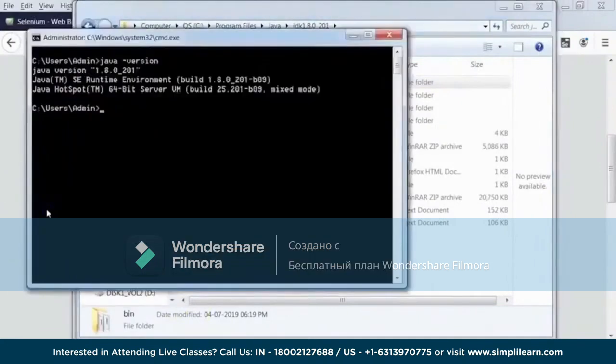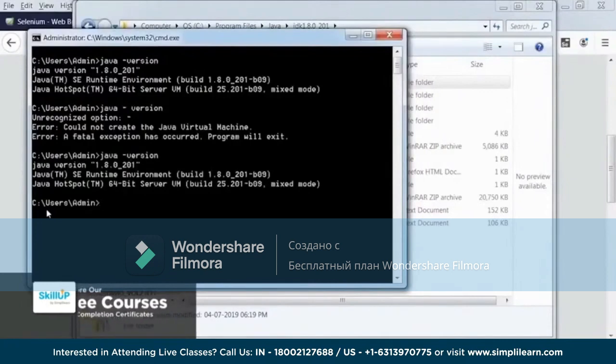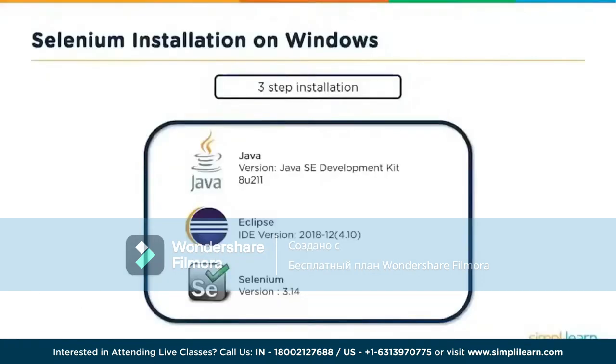So again, let's go to our command prompt and just say Java -version. So everything seems to be fine. So now successfully we have installed Java on the system. So what is our next installation step? Now we need to install the Eclipse. So let's go back to the browser again.